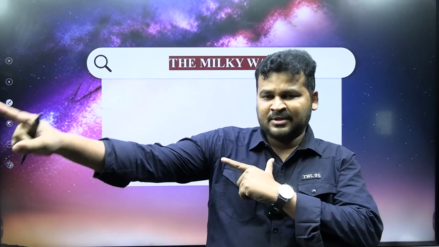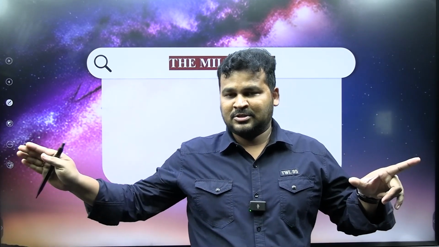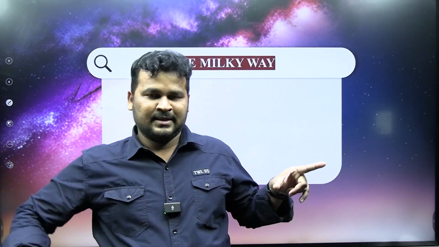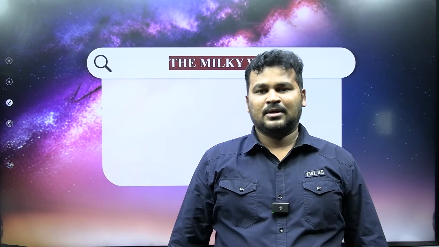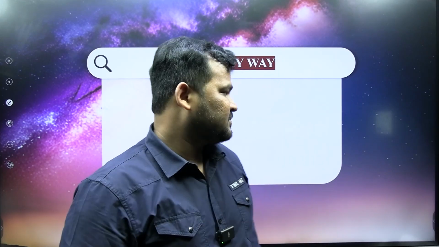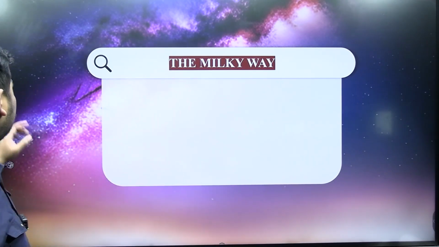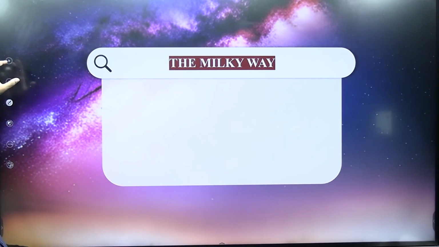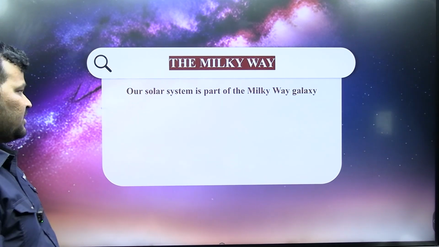That one rock, this one rock. But asteroids are in between two planets, and meteoroids are everywhere. Next after that, Milky Way.